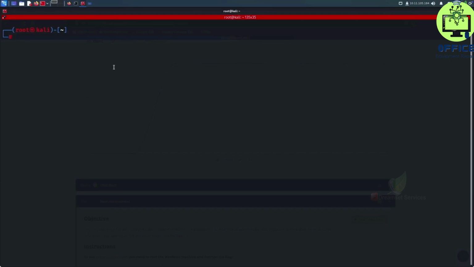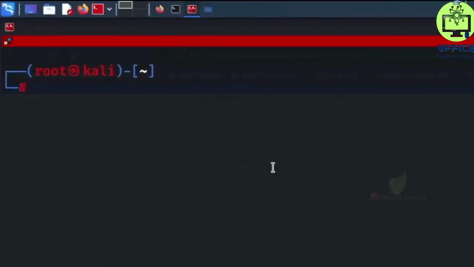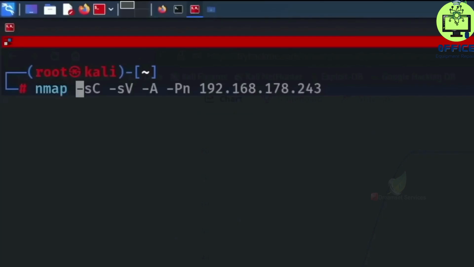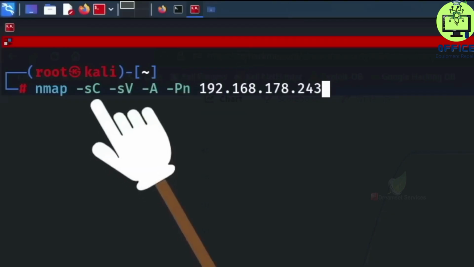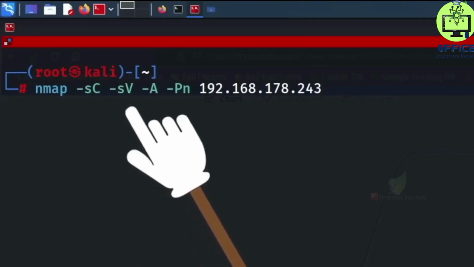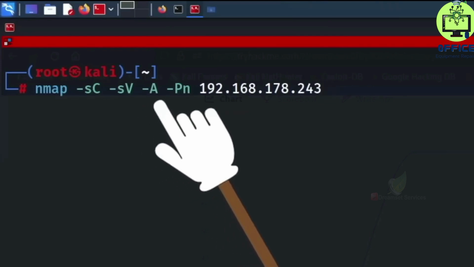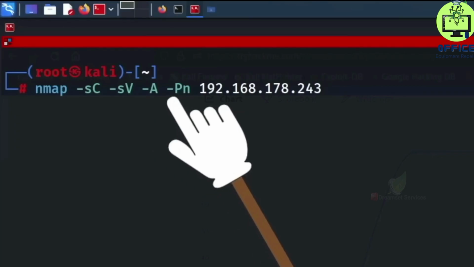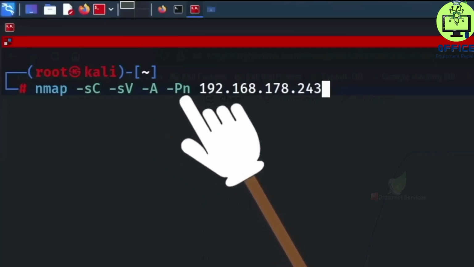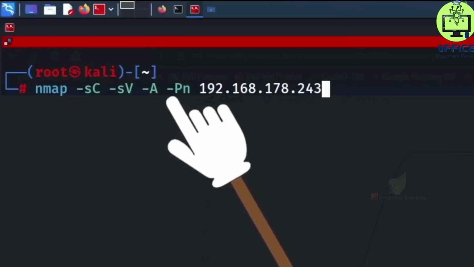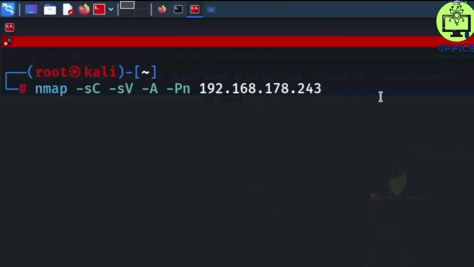I'm gonna head to my terminal and run my favorite command, which is nmap -sC -sV -A -Pn, and then it's going to be followed by the IP address of my target. -sC is for default scripts, -sV enables version detection, -A means aggressive scan, which also enables OS detection, and -Pn is saying to nmap, hey, don't check if this machine is up or not. So let's run it and see what we get.